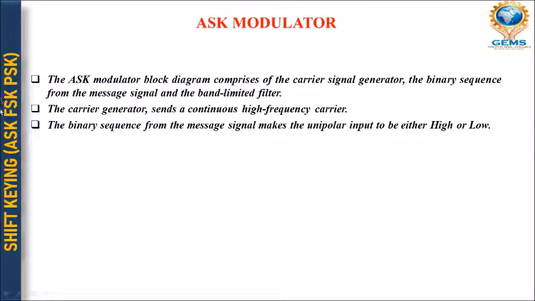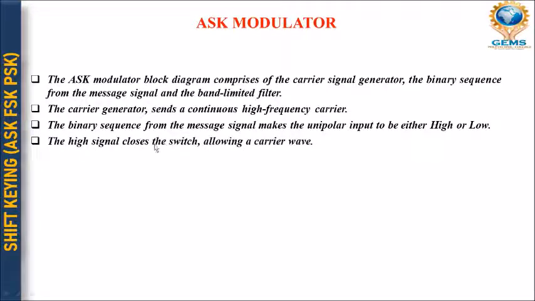So the binary sequence from the message signal makes the unipolar input either high or low. Whatever message signal we have, the binary sequence is extracted from it and made into a unipolar input. Whether it is low or high doesn't matter, but it should be in the form of unipolar input only.